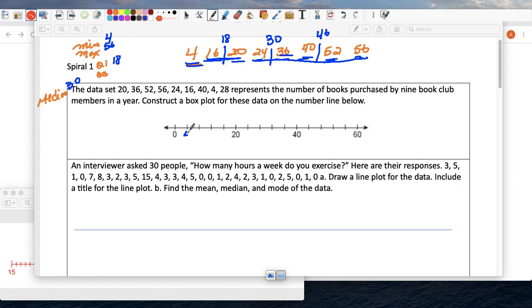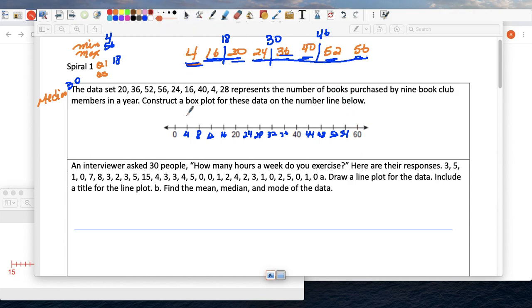So 4, 12, 16. What am I doing wrong here? Oh, 8, 12, 16, 24, 28, 32, 36, 44, 48, 52, 54. You didn't have to do all of them.